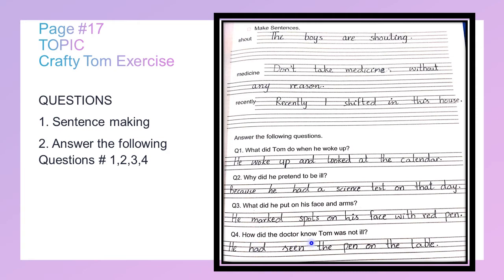How did the doctor know that Tom was not ill? He had seen the pen on the table. As Tom left the pen on the table, the doctor saw the pen and knew that the spots were fake. This was how the doctor knew that the spots were fake. He had seen the pen on the table. Page number 18, topic Crafty Tom. Exercise.